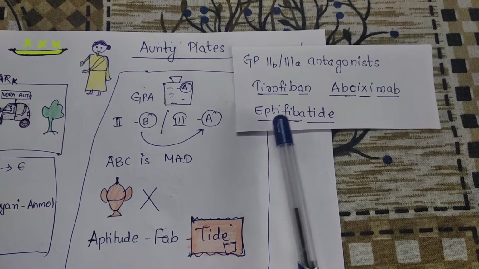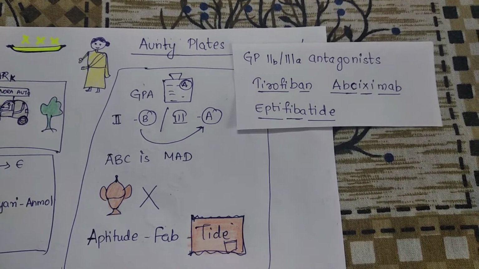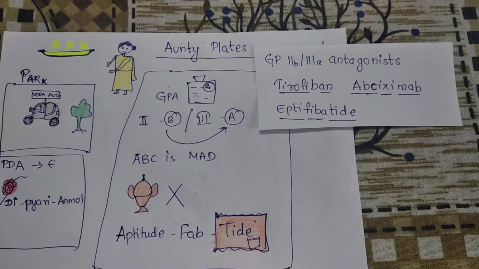So aptitude is Eptifibatide. Apti, FIBA, and Tide. So Eptifibatide is the drug.